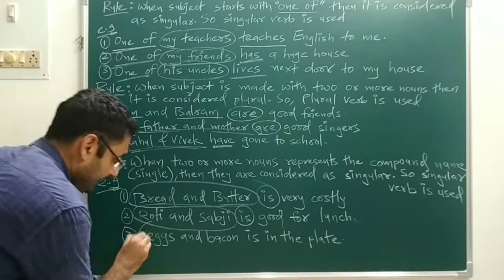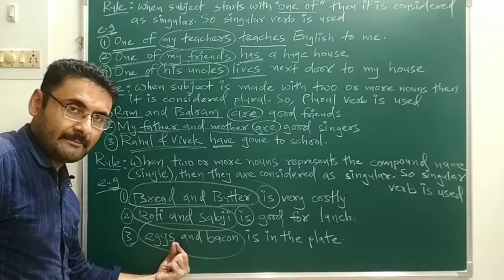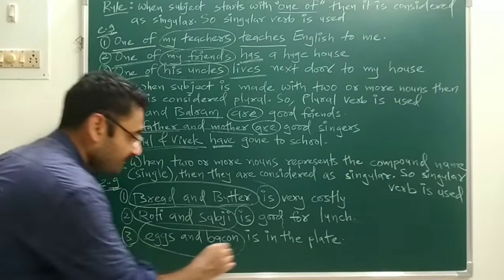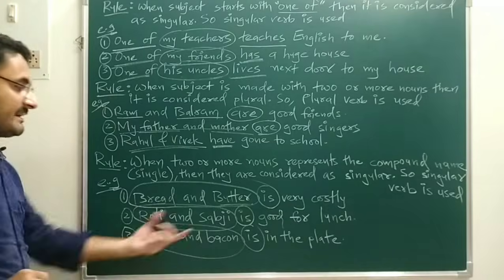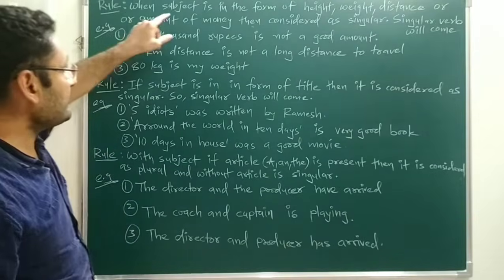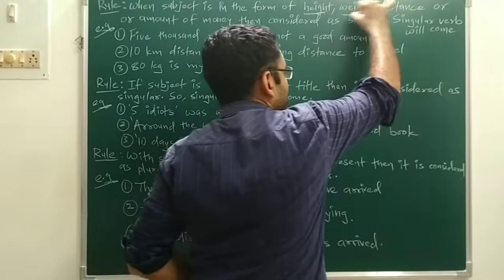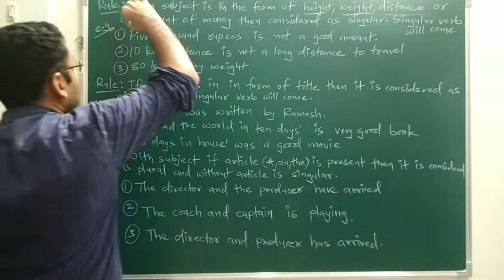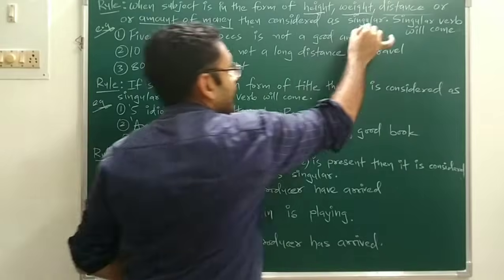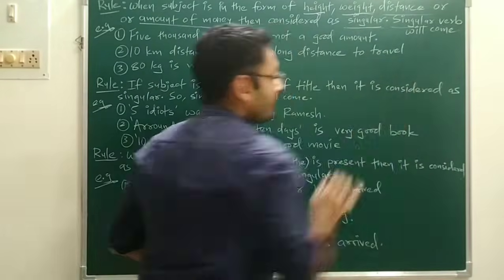Okay, next, eggs and bacon. Eggs and bacon, that is your compound name. Compound name means single subject. So with a single subject or singular subject, a singular verb, is in the plate, is used. Now we'll see the next rule. The next rule is when the subject is in the form of height, weight, distance or amount of money, then the subject is considered as singular. So with a singular subject, a singular verb will come.